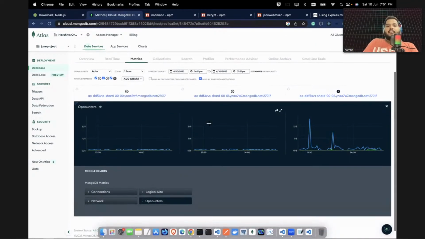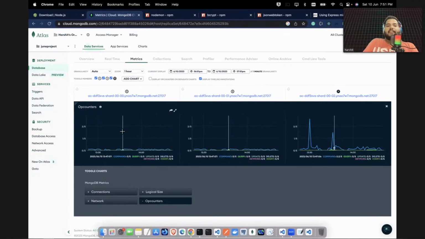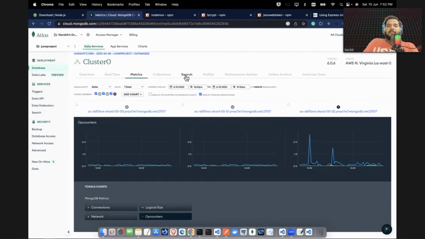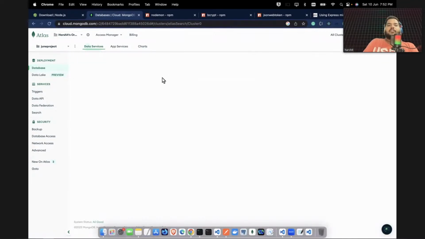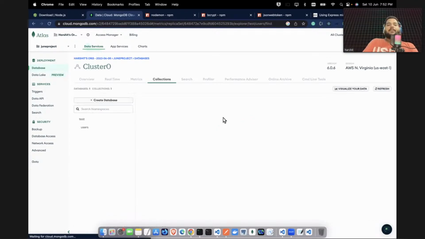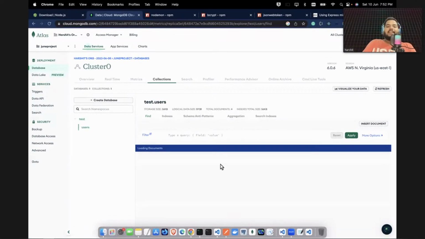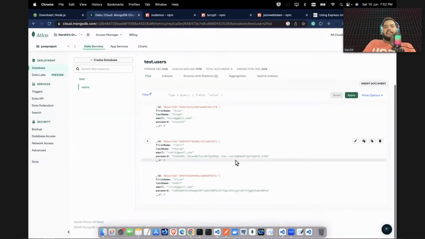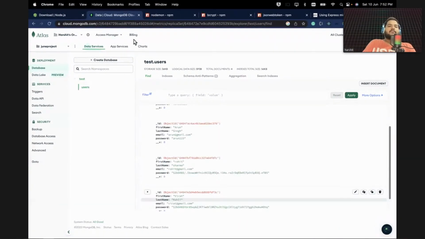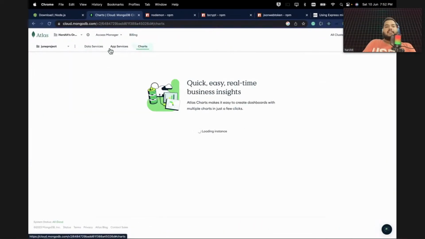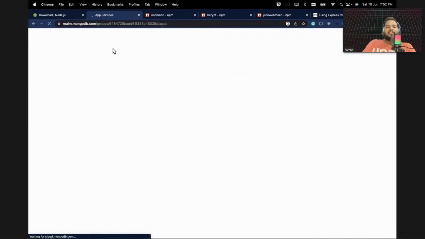See here, it will also tell you what time duration the API hit took, every information it will display for you. And if you go to your collections, then only you can see your details. Whatever we have built, the users and all, is showing here. All the users are here, and this database is in the North Virginia location in AWS.